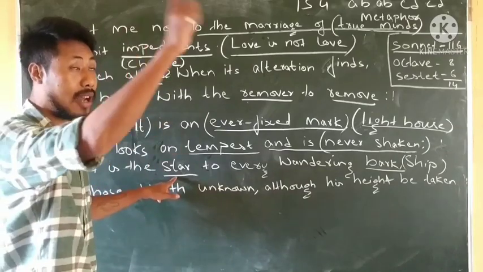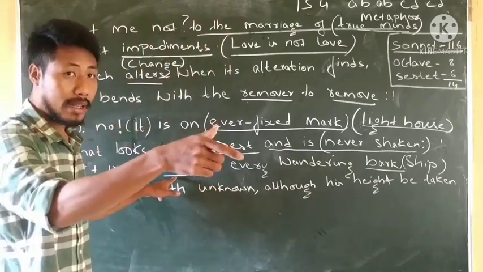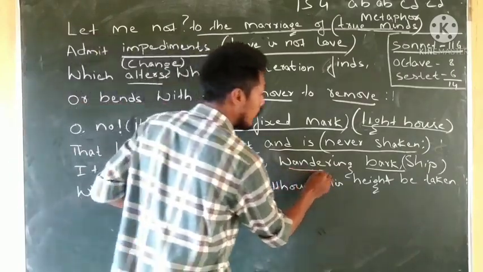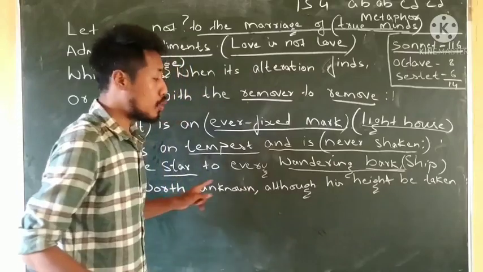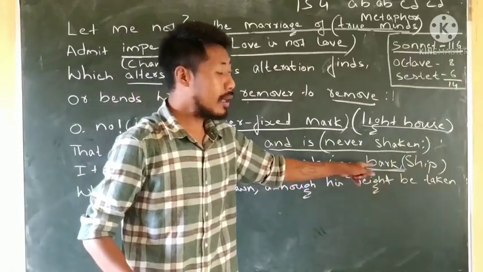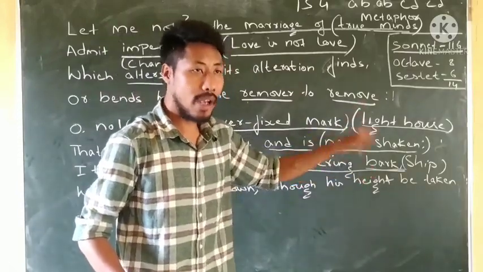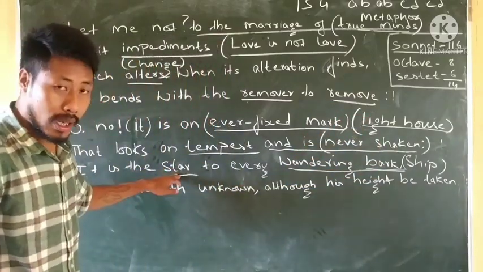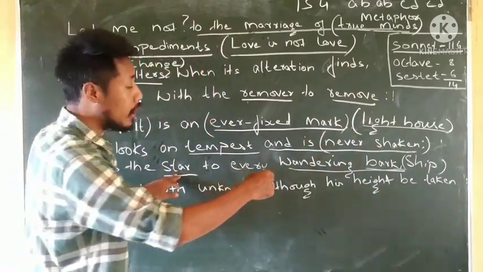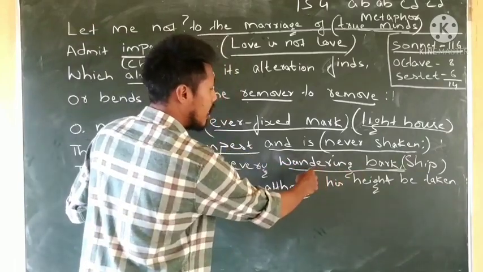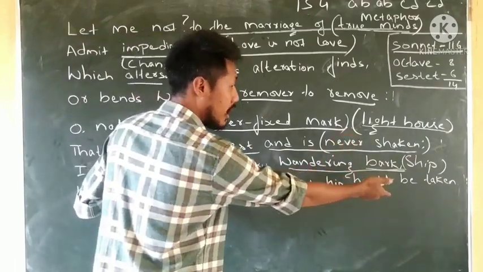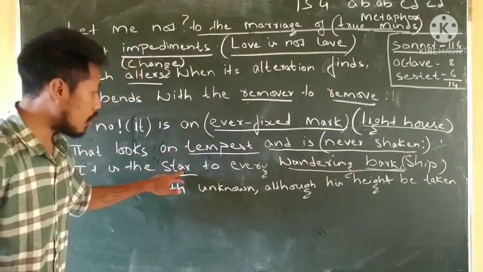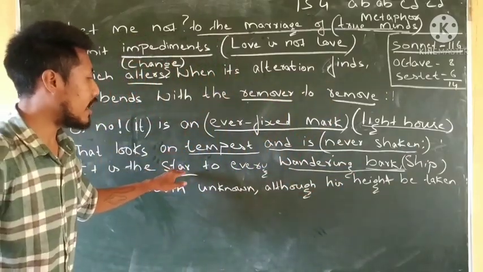There they can find the direction to navigate their way out, those who are drifted apart or lost in the sea, not finding their way out. In the same way, true love acts like the north star, and the sailors who are lost in the sea will look to the north star and navigate their way out.